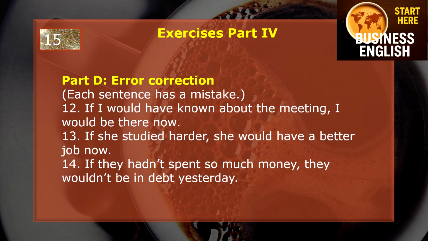And now the last portion of exercises for today, so part 4. Part D, which is error correction. Each sentence has a mistake and you have to spot it and figure out how to write it without the mistake. Okay, so let's go. If I would have known about the meeting, I would be there now. Next one. If she studied harder, she would have a better job now. And last one. If they hadn't spent so much money, they wouldn't be in debt yesterday.